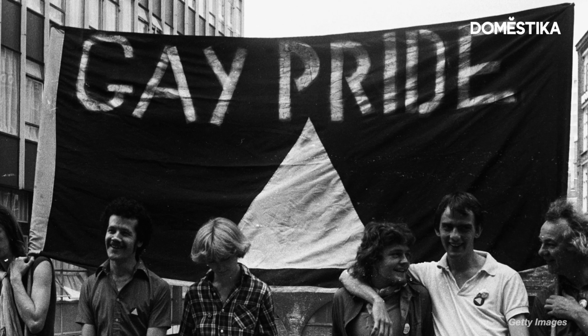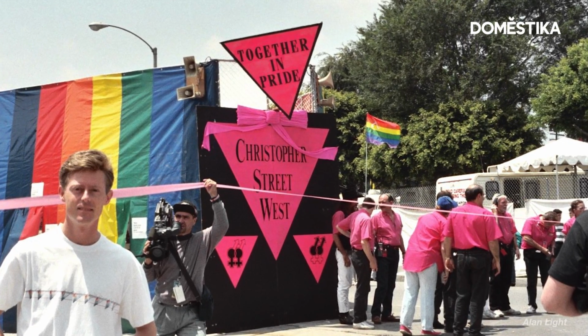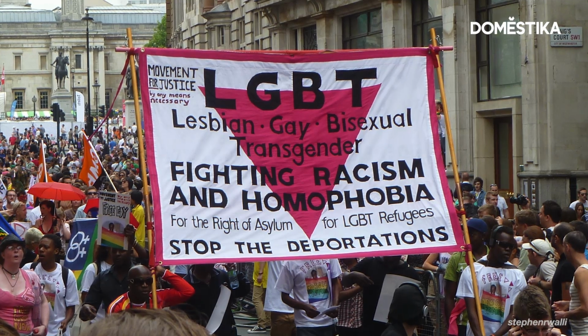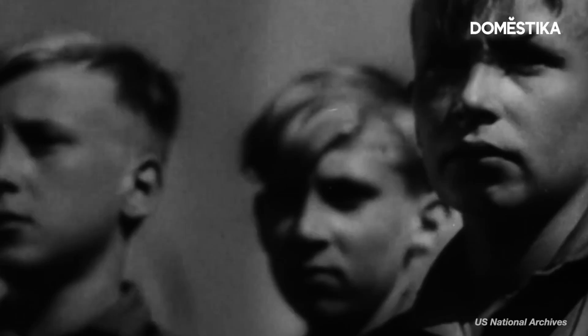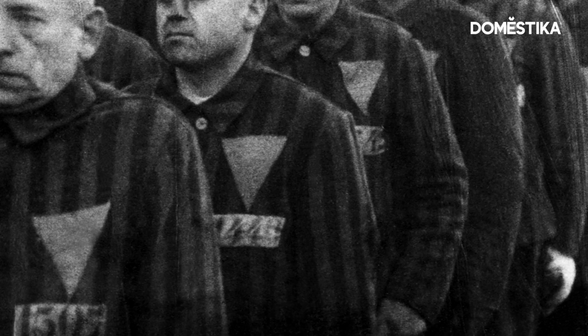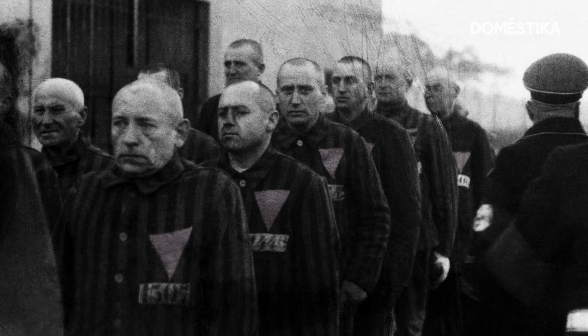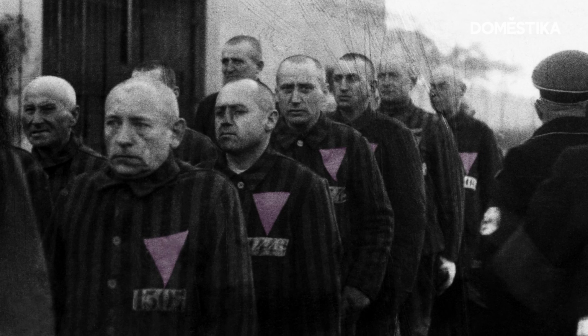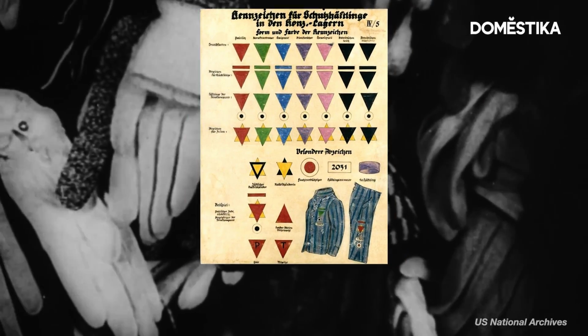What was there before the rainbow flag? The first symbol that was used to represent the LGBTQ+ community and directly reference homosexuality was discriminatory. During the Nazi regime, different triangular patches were used to identify, segregate, and deport people to concentration camps. In the case of homosexuals, the pink triangle represented men and the black triangle women.